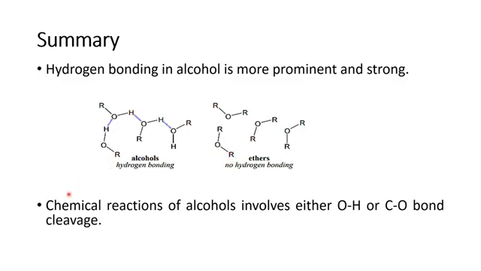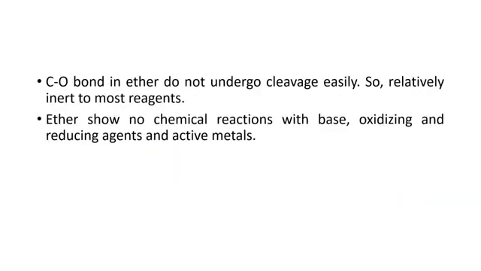The second point is that all the reactions you have observed before include either the cleavage of O-H bond or the cleavage of C-O bond. Now, students, in case of ether, you have been given the statement that ether is stable, chemically inert. We know that C-O bond is present in ether, and it is not easy to break this C-O bond.